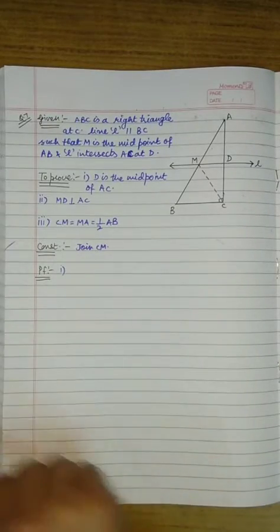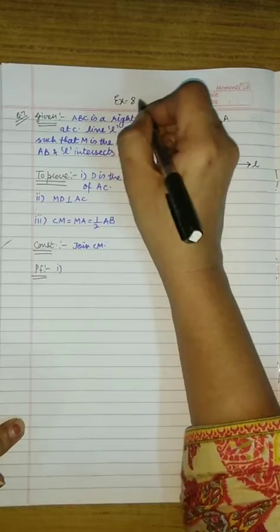Dear students, question number 7 from exercise 8.2.